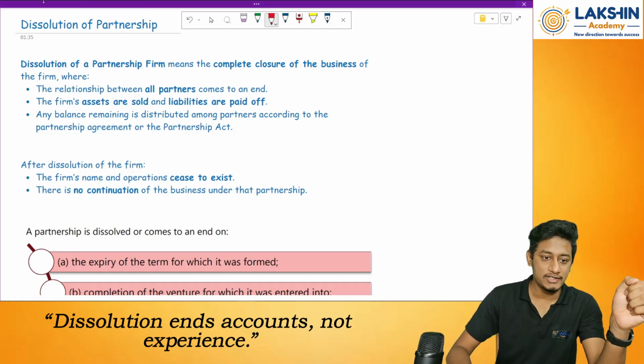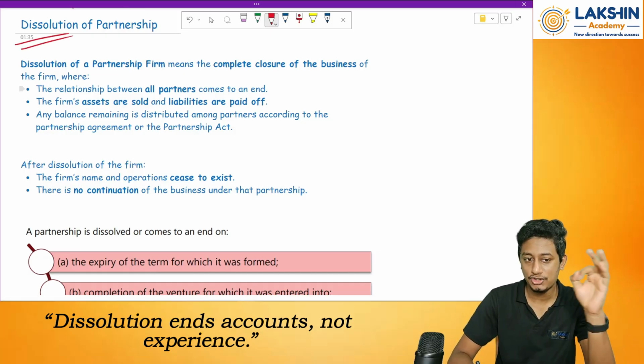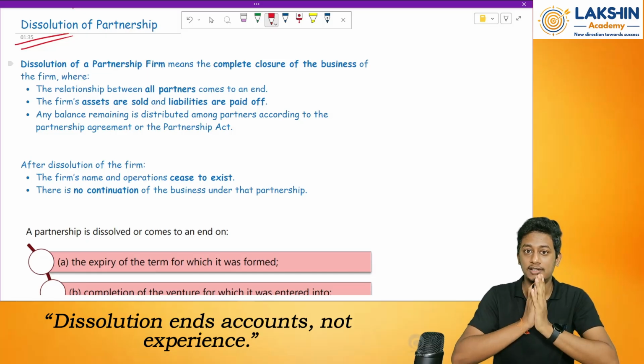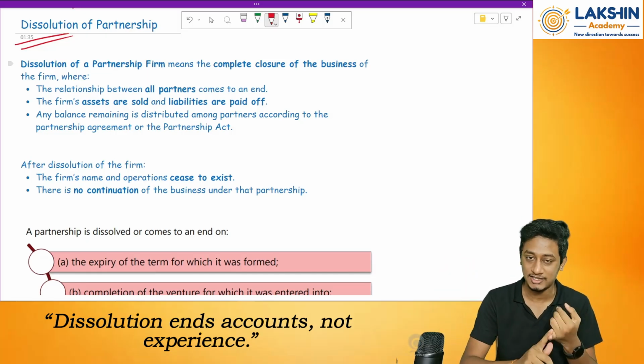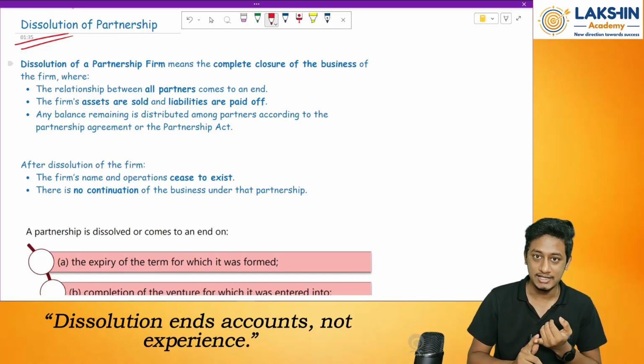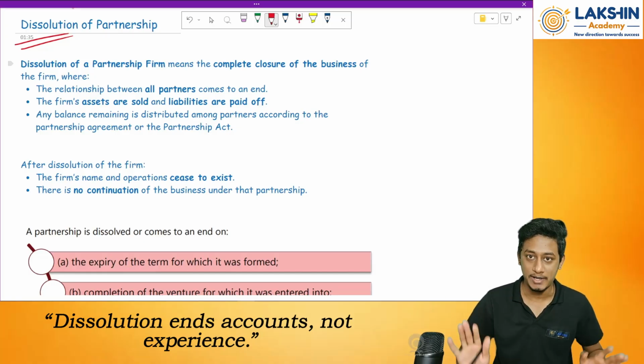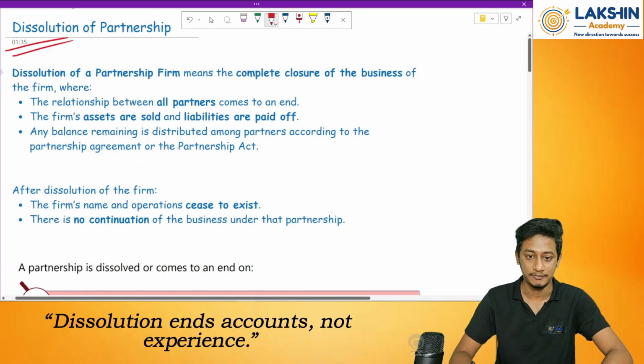Hello everyone. So today we will start with the next unit, that is dissolution of partnership. That is your last step in the partnership accounts. So now we will close off the partnership firm. We have opened, we have admitted some partners, we have made some retirements, we have made some deaths. I mean some partners died, everything happened. Now we will close off the partnership. So let's see what happens over here.